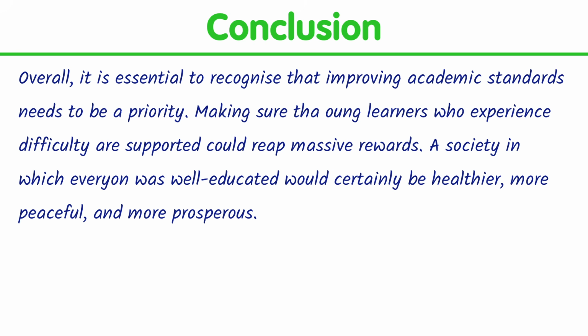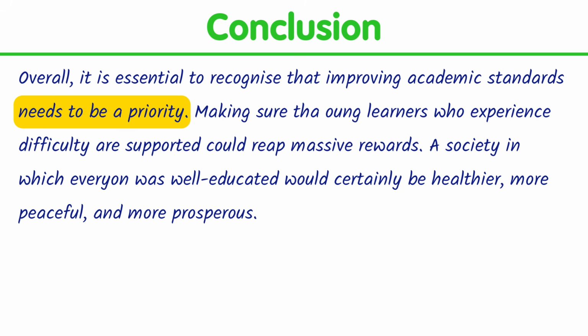And let's read the first sentence again. Overall, it is essential to recognize that improving academic standards needs to be a priority. So this is a kind of repeating the idea that this is a very serious problem. And I go on to explain that finding solutions would be very good.